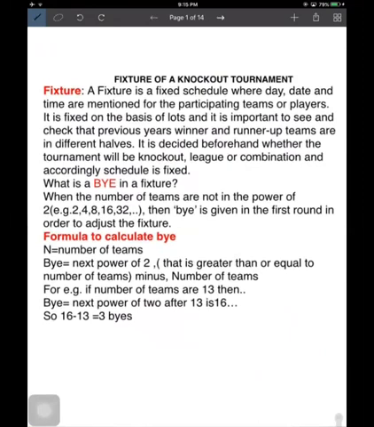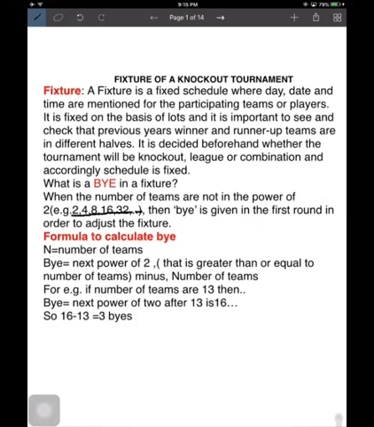A bye is a calculation to make the fixtures. I mean, it is an adjustment to make the fixtures correctly. When the number of teams is not in a power of 2, that is 2, 4, 8, 16, 32 and so on.